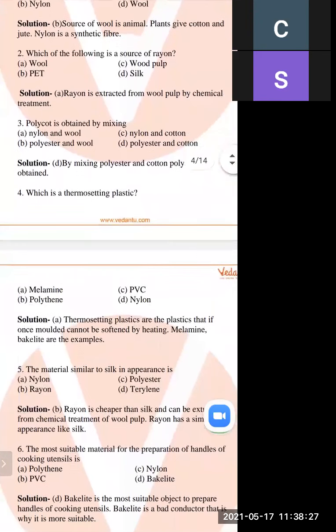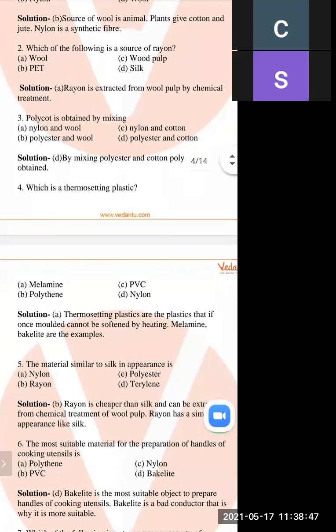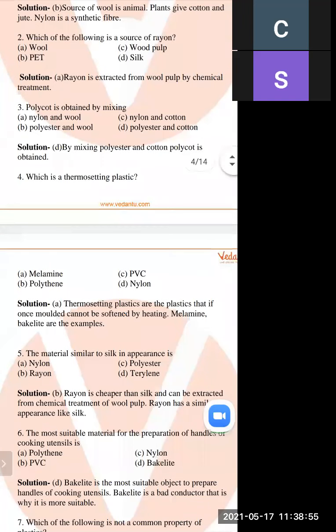Next is, which is thermosetting plastic. So there are two types of plastic. Some plastic can be deformed easily, and some plastic cannot be deformed easily. So out of these four plastics, you have to find which is thermosetting plastic. First option is melamine, and next is polythene, and next is PVC, and next is nylon.